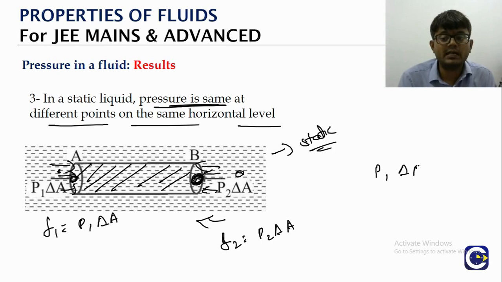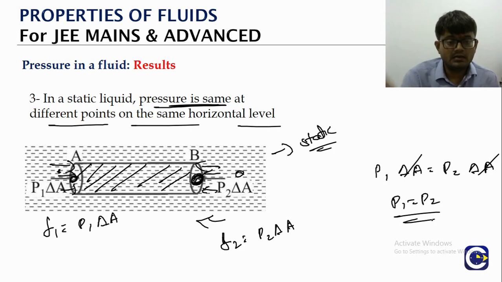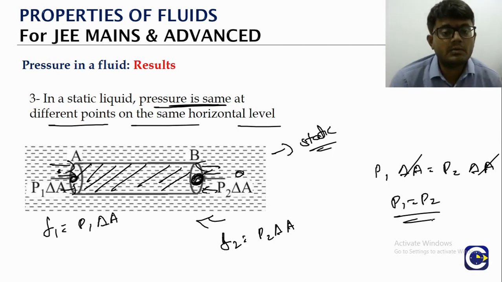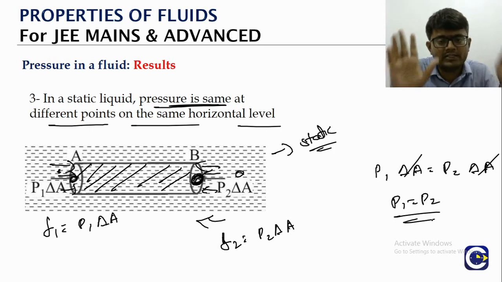P1 into delta A is equal to what? P2 into delta A. So delta A gets cancelled, which means P1 is equal to P2. Not only these 2 points, if a liquid is static, this is going to be the important point of consideration for a lot of the standard derivations and the standard type of problems that we will solve in fluid statics. So if we consider points at the same horizontal level in a liquid which is static, all those points are going to have the same pressure.